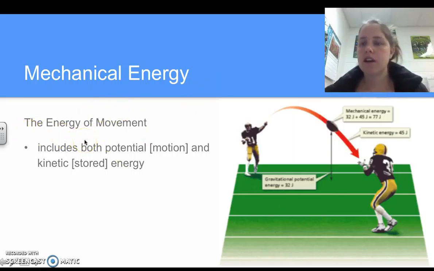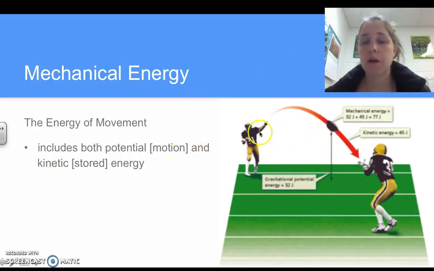Mechanical energy is just the energy of movement. It includes both the potential, that should say stored, and the kinetic or motion energy. So it has both of them in it. Mechanical energy includes both the potential or stored energy and the kinetic, the energy of motion.